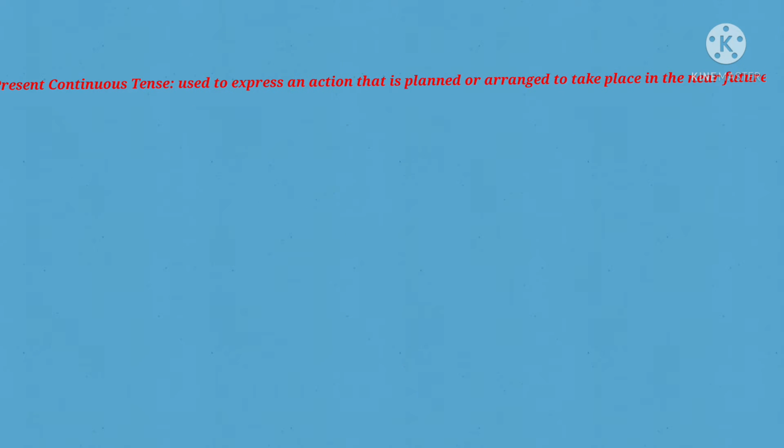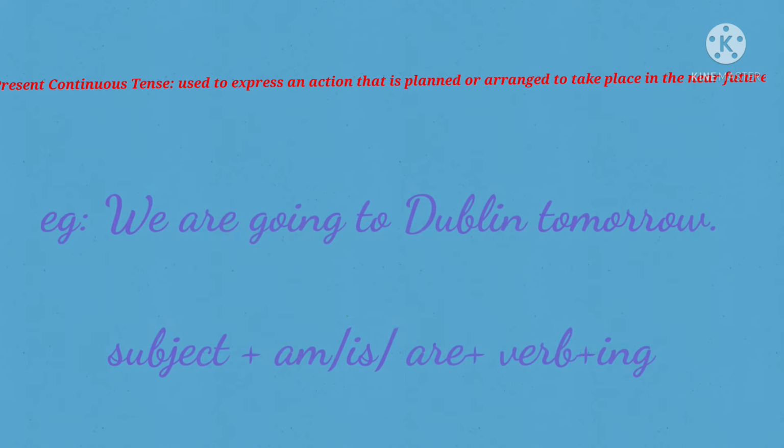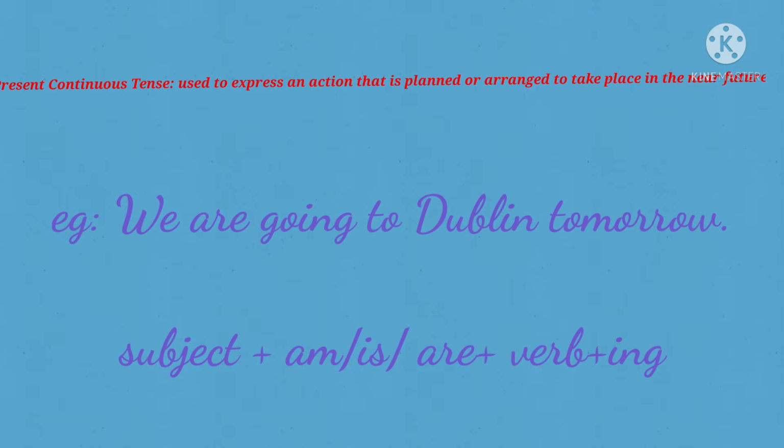Next, present continuous tense. Present continuous tense is used to express an action that is planned or arranged to take place in the near future. For example, we are going to Dublin tomorrow.